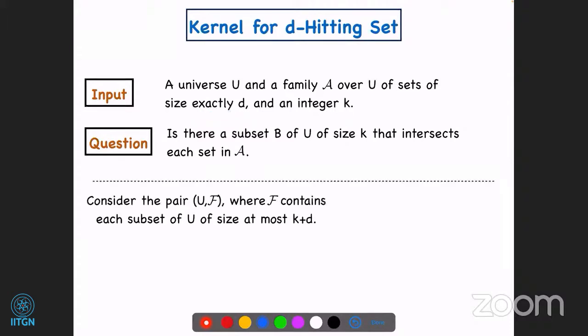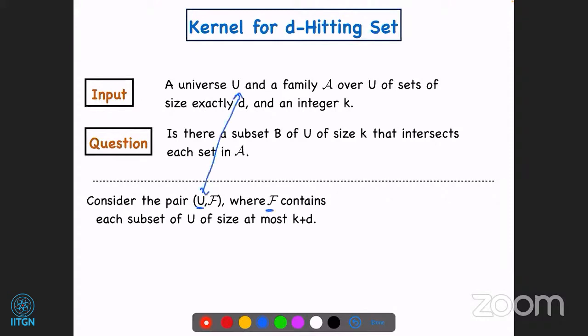So now we will try to use matroids to construct a kernel for this problem. Recall that you have already seen a kernel for d-Hitting Set using the sunflower lemma. So this is another kernel for the same problem. Look at this universe U. This universe is the same as this universe.